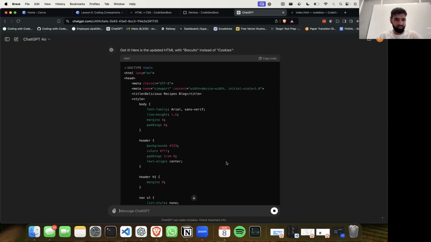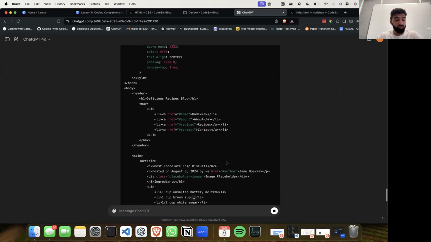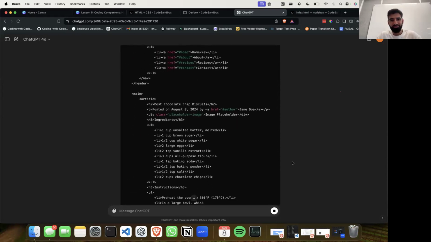I think that's the right term, vernacular. Jennifer says best chocolate chip biscuits just doesn't sound right. Well, listen, potato, potato. Beauty is subjective in a way, but as we can see here already, it's gone back through, found instances where it's mentioned cookies and replaced it for us.